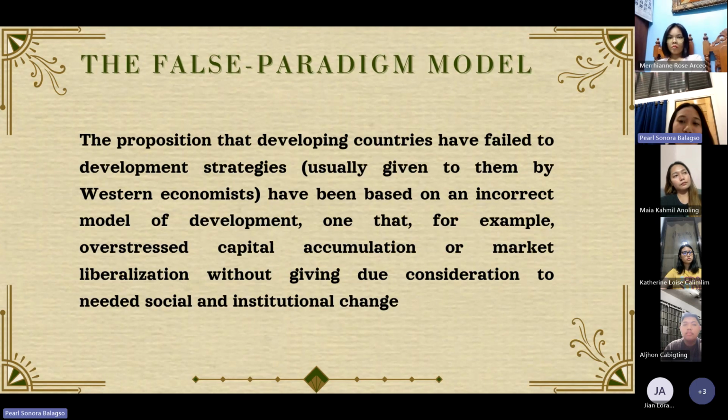While the false paradigm model is less radical. In this model, they believe that underdeveloped or developing countries continue being poor because they are based on an incorrect model of development, one that, for example, overstressed capital accumulation or market liberalization without giving due consideration to the needed social and institutional change.